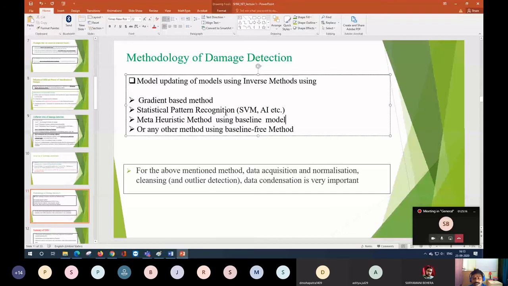And once you match the data, that means you have cleared the first stage. You have one real numerical model, one model which represents one experimental data. Now you can go for your pattern recognition technique, or any other technique, for the health monitoring of the structure.